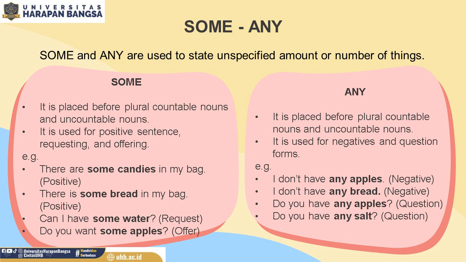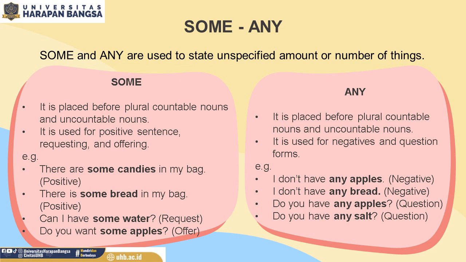It is used for positive sentence, requesting, and offering. Requesting means that you ask someone to give you something. Offering means you offer help, or you offer a service or thing to someone. You want to help someone, it means that you offer the help to someone.